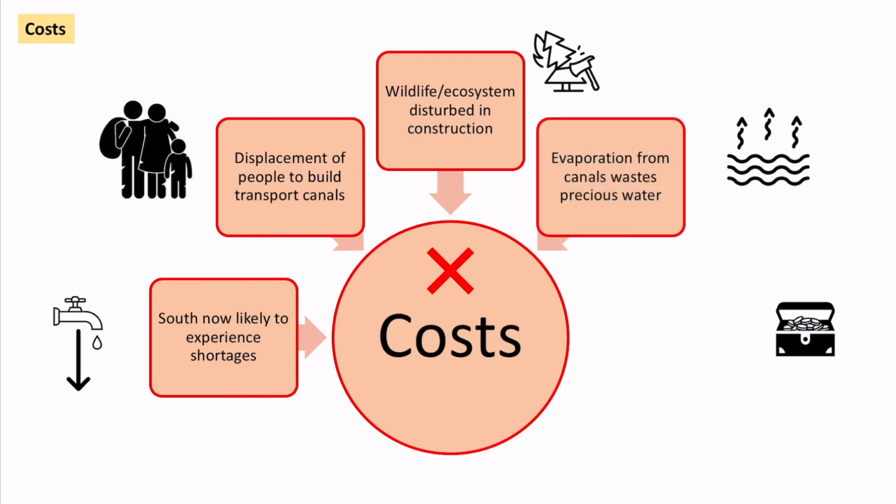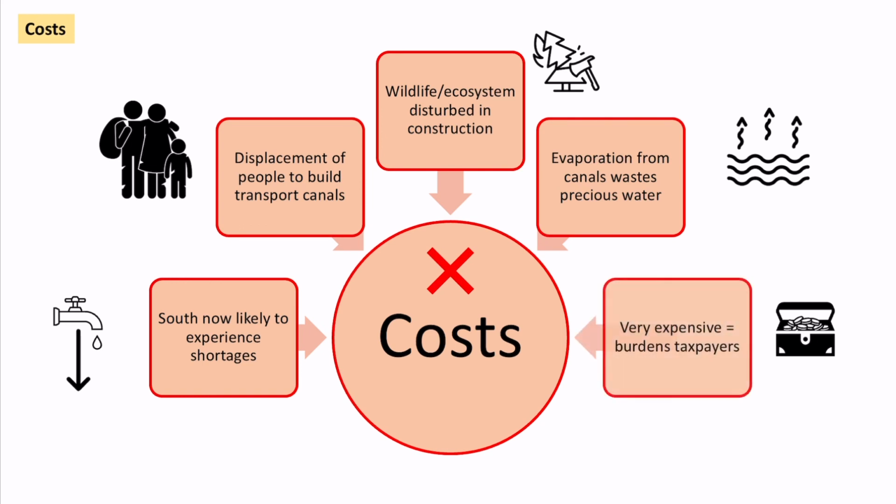Wildlife and ecosystems have been damaged because of building these huge canals. Similarly, if I put lots of water on the surface in an area of China where there are high temperatures, lots of that water actually gets evaporated, and therefore water that could be used is actually going into the clouds, and we don't know where that water might end up. It's not going where we want it to. The last thing is that it's very expensive, and the taxpayers have to bear this, even though it might not affect or help everyone. So this is a good example of a river management project where there are both pros and cons to managing the river.